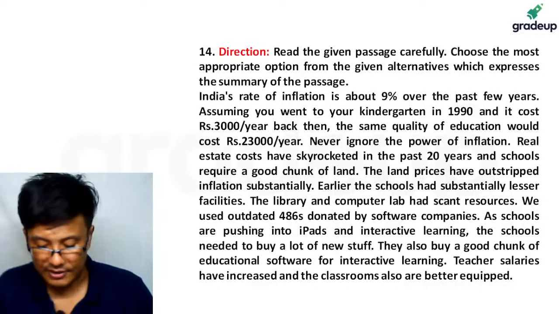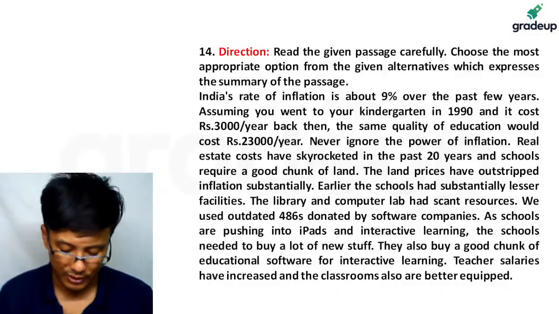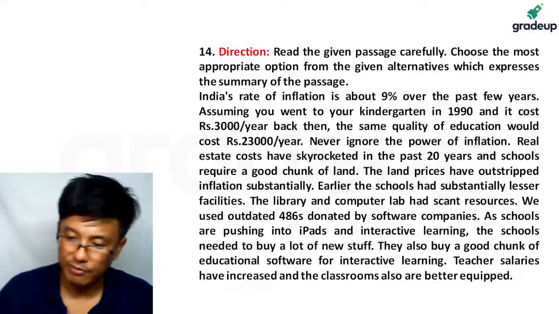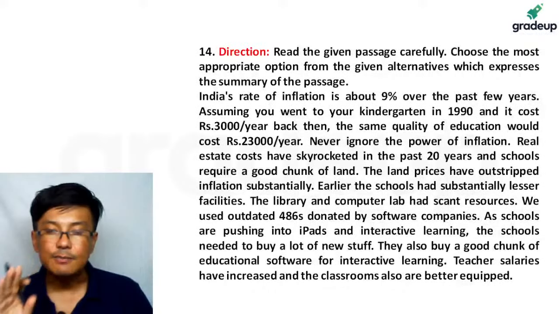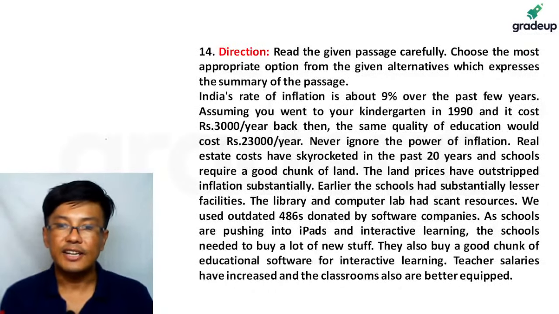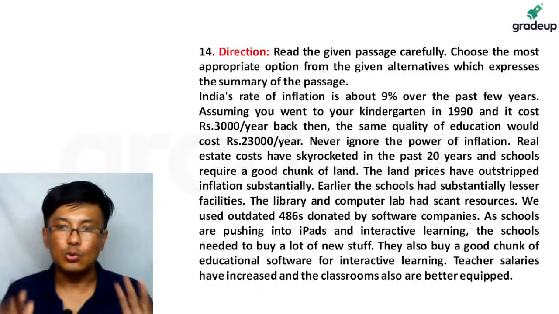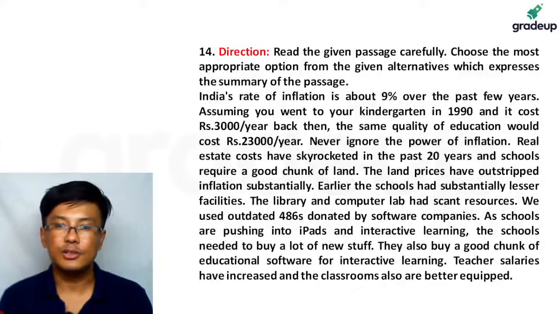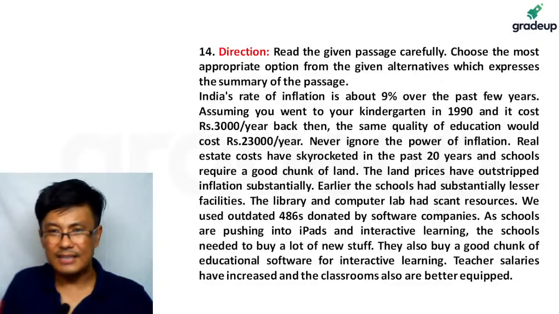Right, everybody has read it. If you read it carefully, this is not at all difficult. I hope everybody will be able to make sense of it. Here, the author seems to be explaining why, with inflation, the price of education especially has risen so much. The cost of schooling was 3,000 per year earlier, now it is 23,000 per year. He is explaining why there has been such a rise, because everything else has risen.